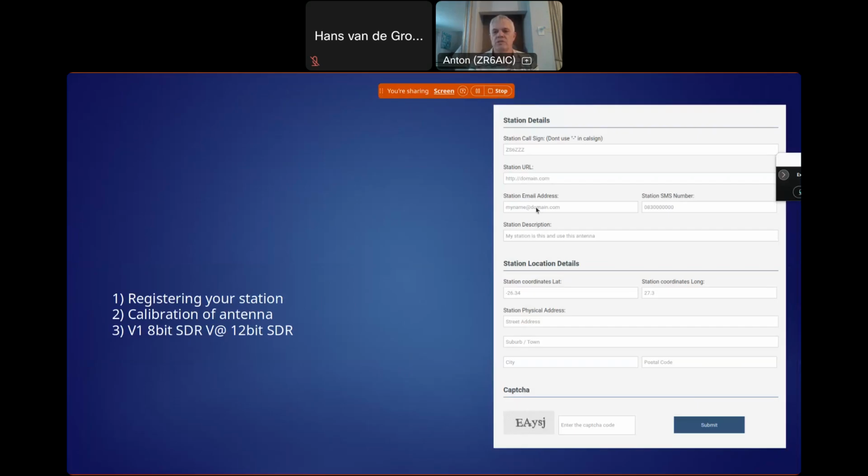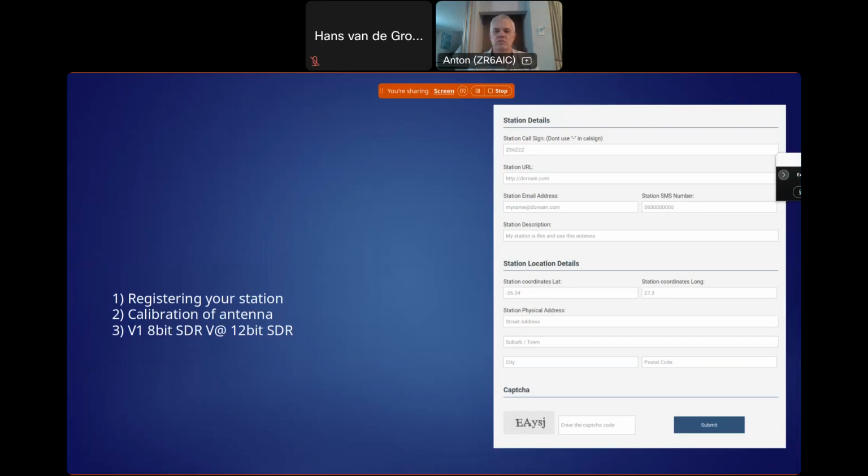And station email address, that's your email address, your SMS, that's your mobile number. It's not something that we use, but it's just something to be able to send you the secret key. And in the future we might offer the facility to let you know that your station has gone stale, so you'll get a WhatsApp message on that mobile number to tell you that your station is not active at the moment, so you can maybe solve the issue.